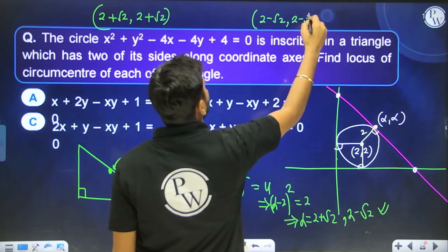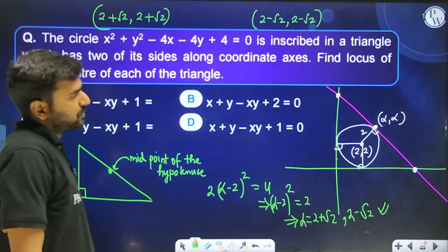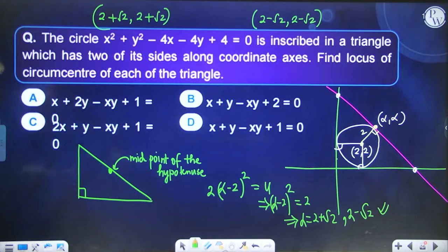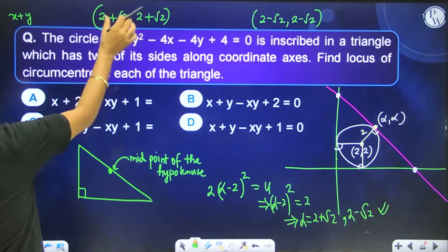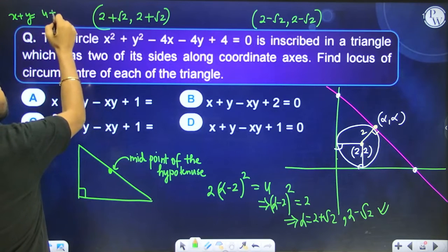Let's see. If you put x plus y equal to this, it is going to be 4 plus 2 root 2. If you multiply this, then it is going to be 6 plus 2 root 2. X plus y, if we are taking these values, is going to be 4 plus 2 root 2.